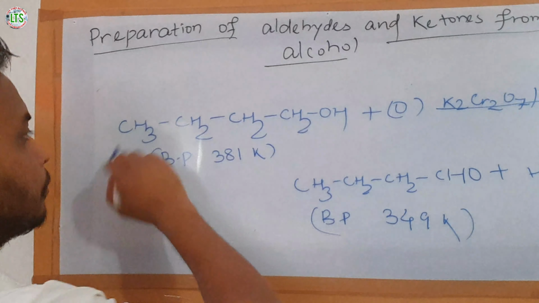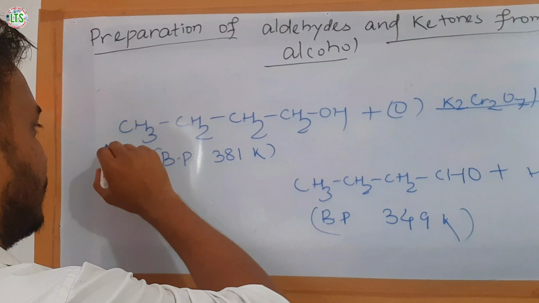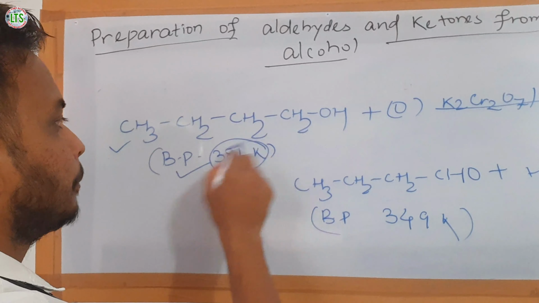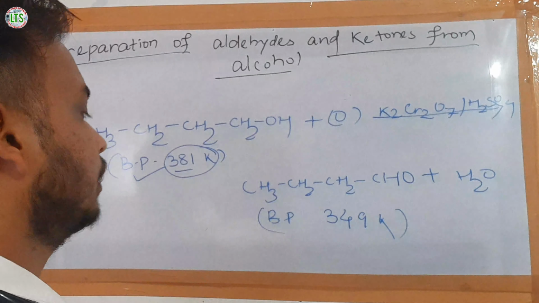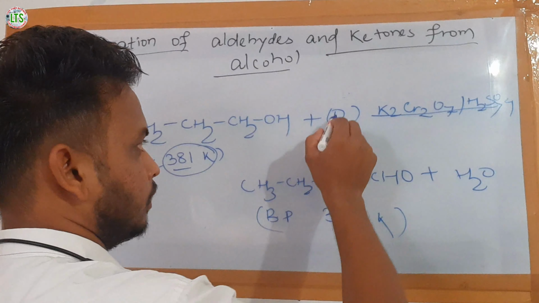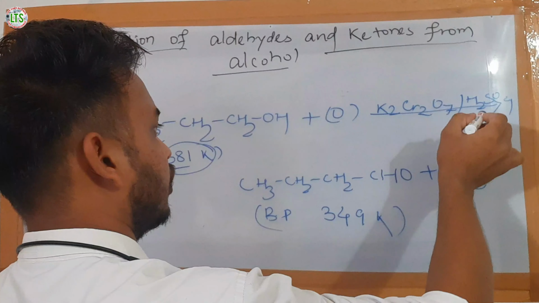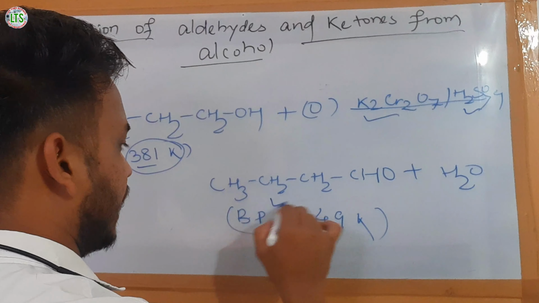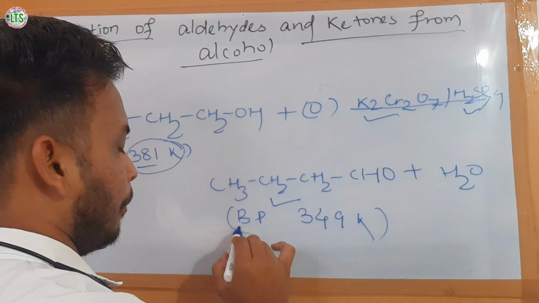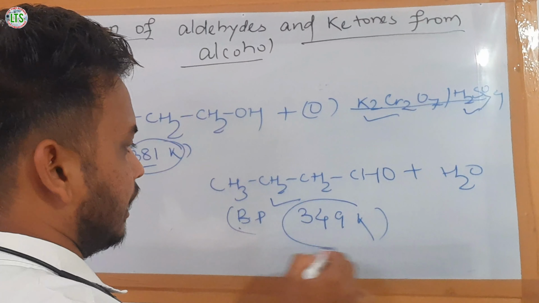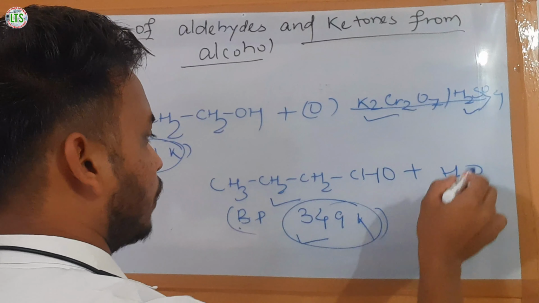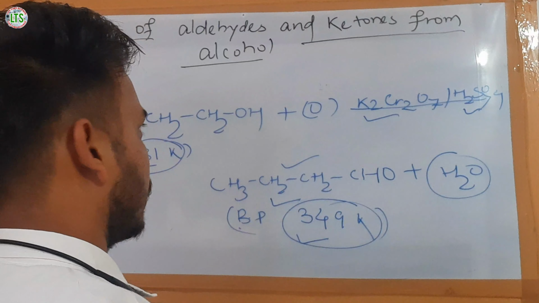For example, the boiling point of this alcohol is 381 Kelvin. When this alcohol is oxidized in presence of acidified potassium dichromate, it forms this aldehyde, and the boiling point of this aldehyde is 349 Kelvin, along with water molecules.